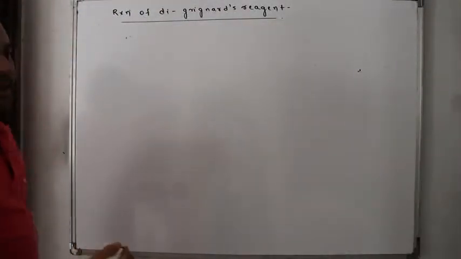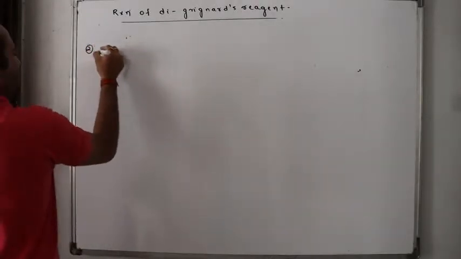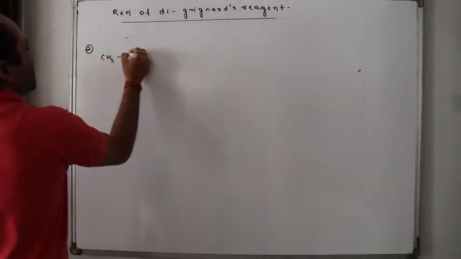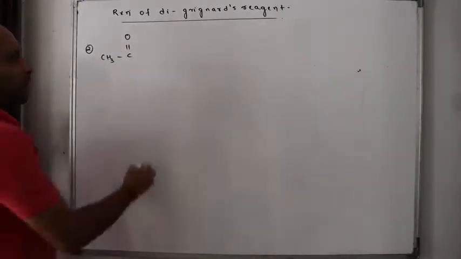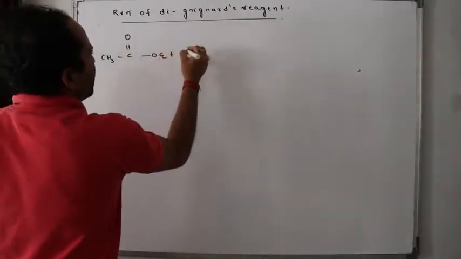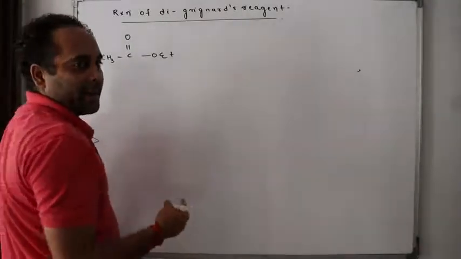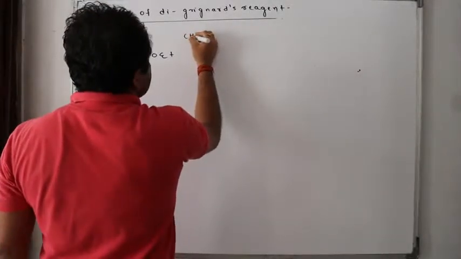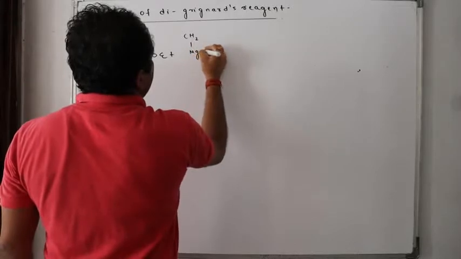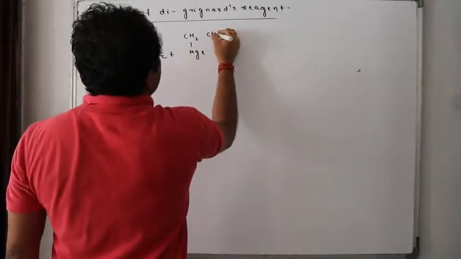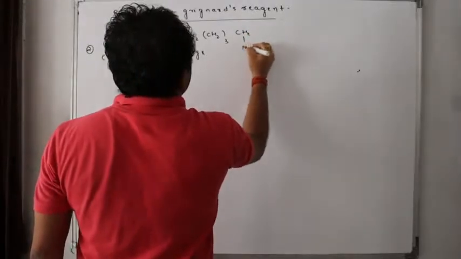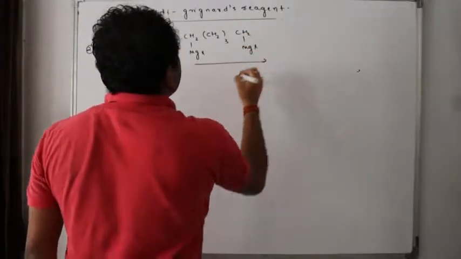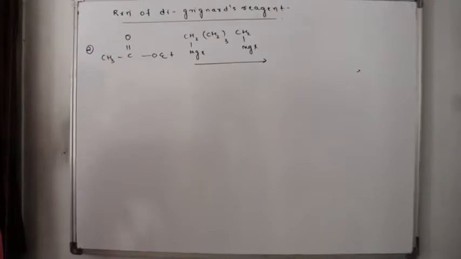Second example, you can understand. Look here. If I take particularly CH3C double bond O with OEt, clear? If I make it react with CH2 MgX, CH2 whole 3, CH2 MgX. Now tell me what will happen.